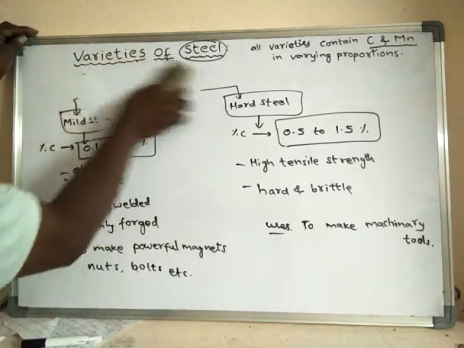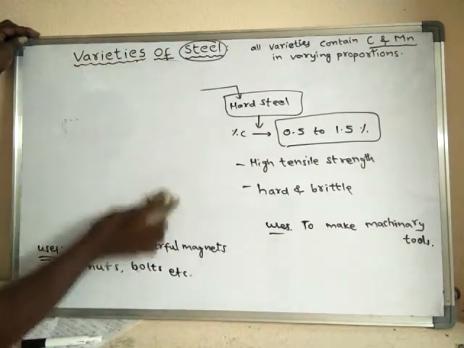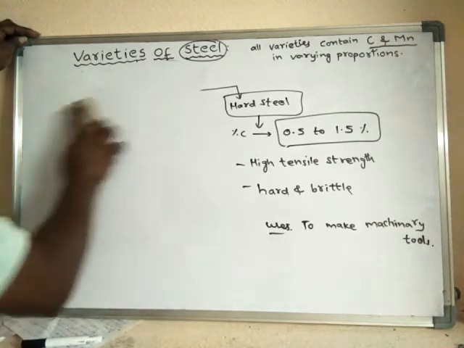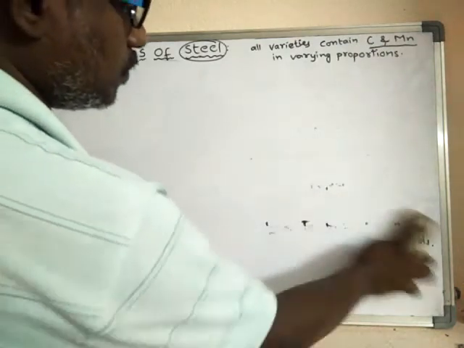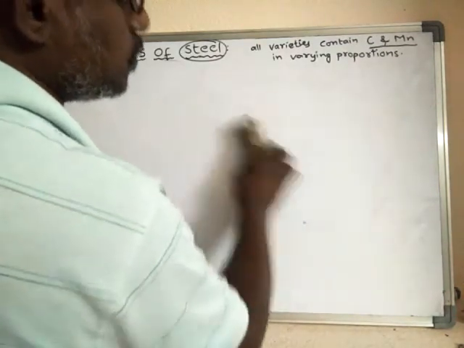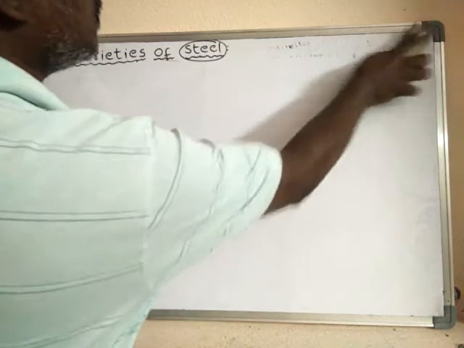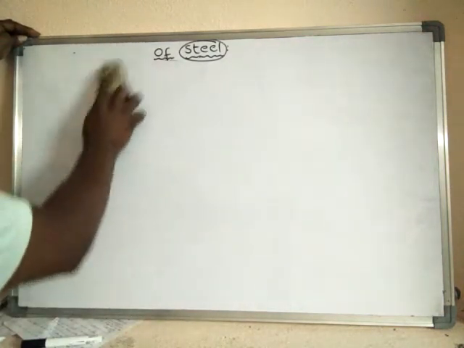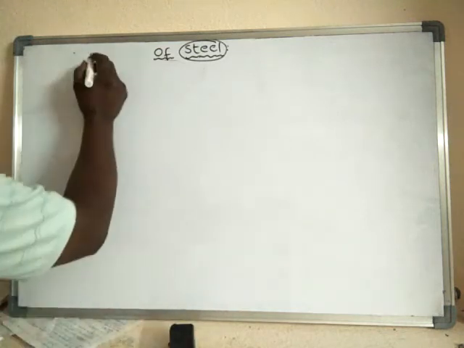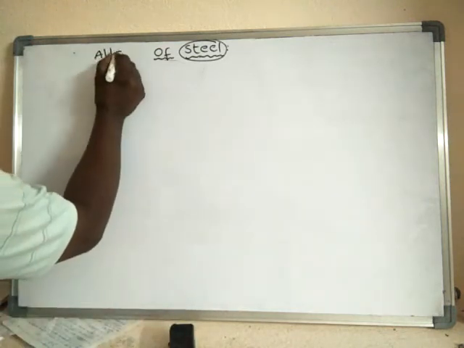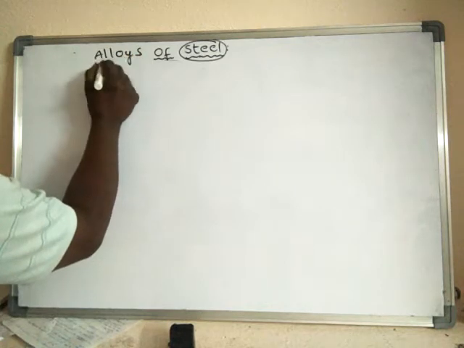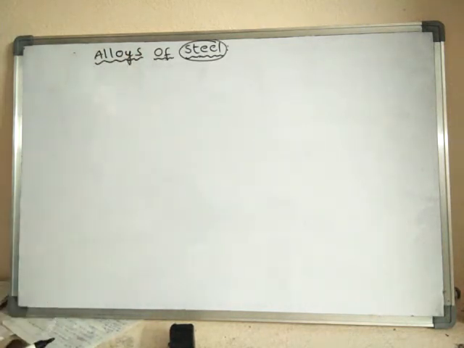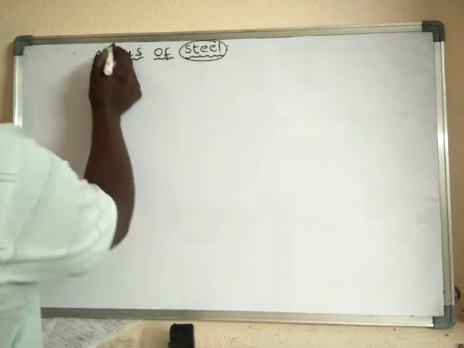Alloys of steel. There are different alloys of steel. What is an alloy?